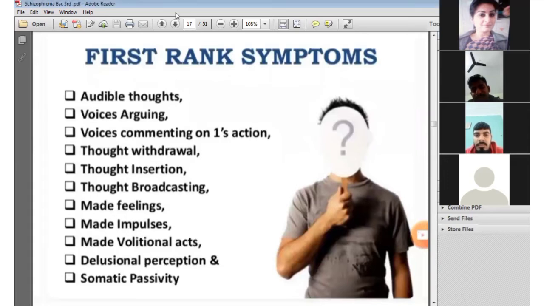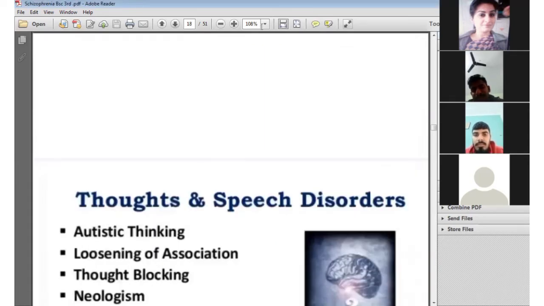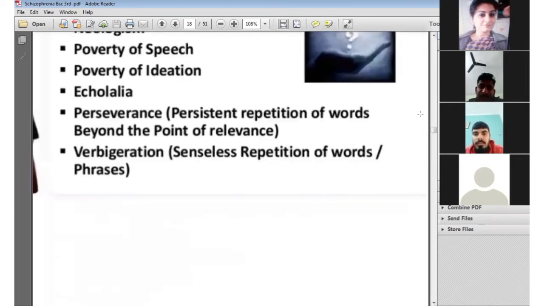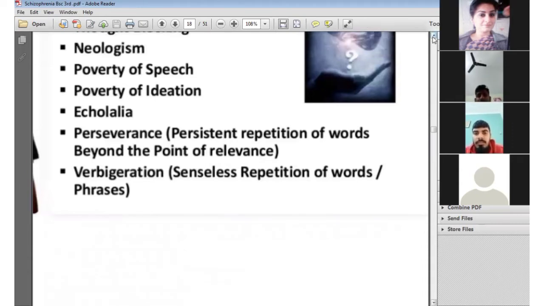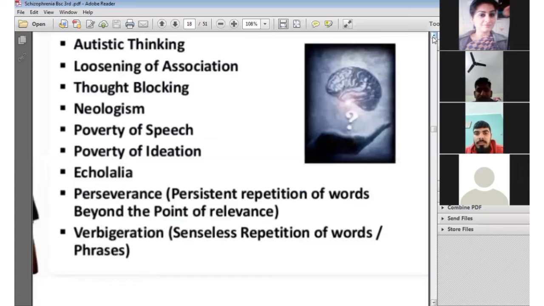Next, after these symptoms, come the thought and speech disorder symptoms shown by a person suffering from schizophrenia. There is disturbance of thought and speech, with various symptoms like autistic thinking. Autistic thinking means the person withdraws into self; he or she is not aware of the reality happening in the environment.